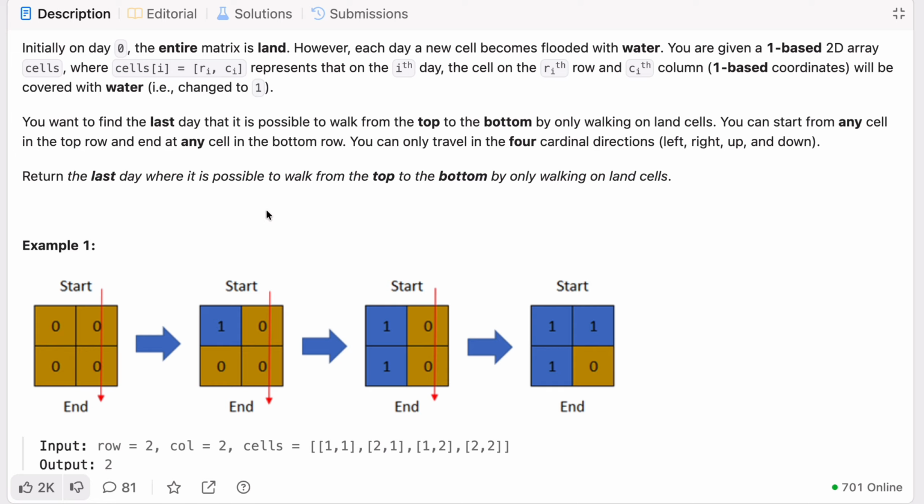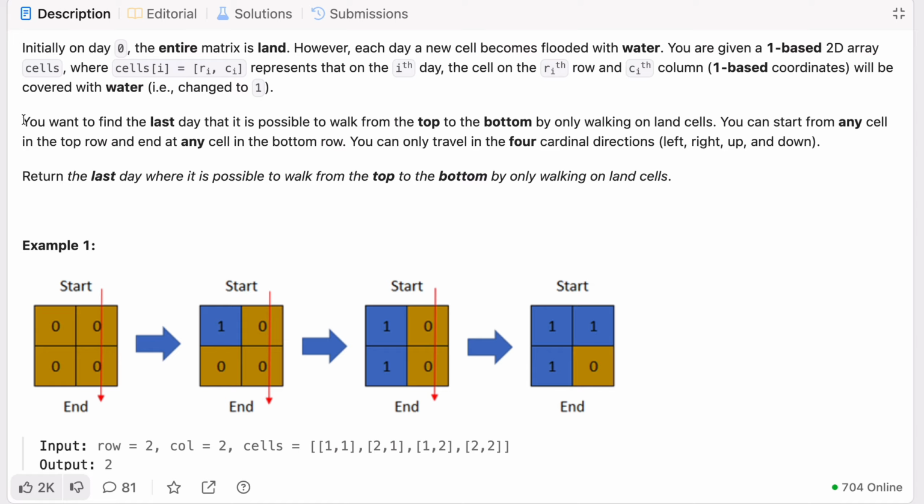Now understand, on day 2 what will happen? The row is 1, column is 1, means 1 1, this will get changed. Next day it becomes row 2 and column 2. This is what it is representing. Like that it will get changed. So you can see this representation.